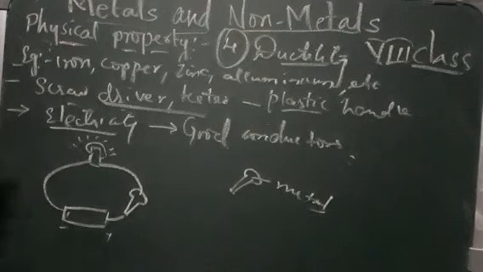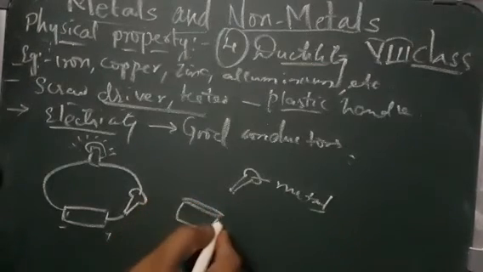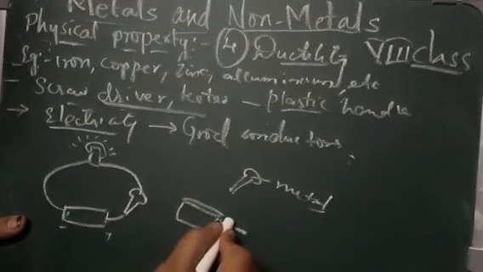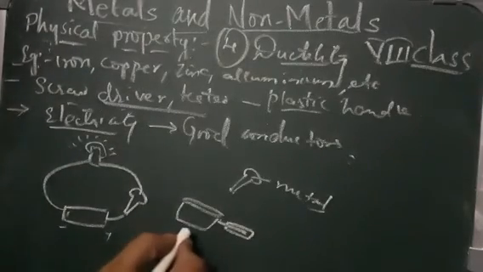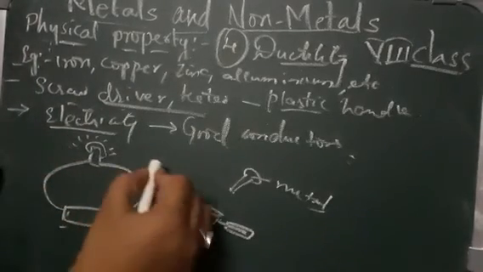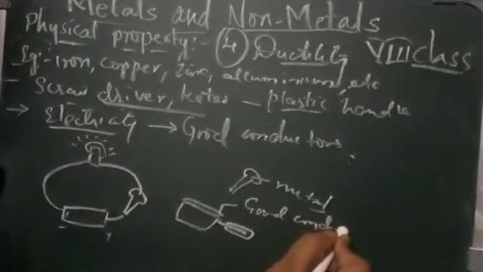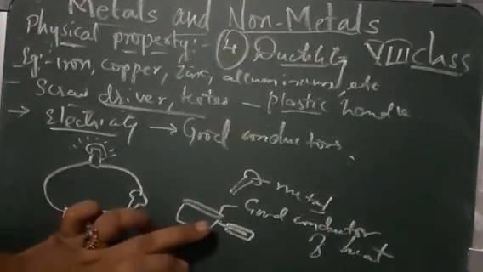So the handles of electric appliances or cooking utensils are not made up of metals. While cooking, your vessel is made up of some metal, copper, silver, whatever it is, but the handle is made up of some non-metal. It is not made up of metal. Why like that? Because as metal is a good conductor of electricity, it is also a good conductor of heat. How can you say that?